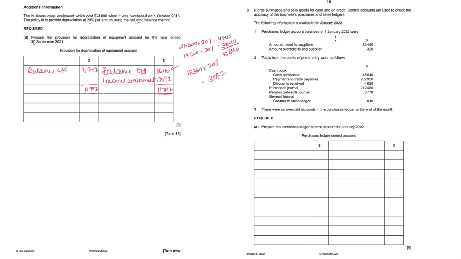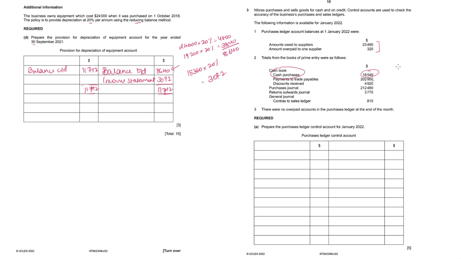Question number 3. Nibras purchases and sells goods for cash and on credit. Control accounts are used to check the accuracy. So details of purchase ledger control account are given. Opening balance. Transactions are given. Cash purchases, payments, discount received, purchase journal. There were no overpaid. Okay, I think normal purchase ledger control account is simple to do. So I'll directly go on to the next part.